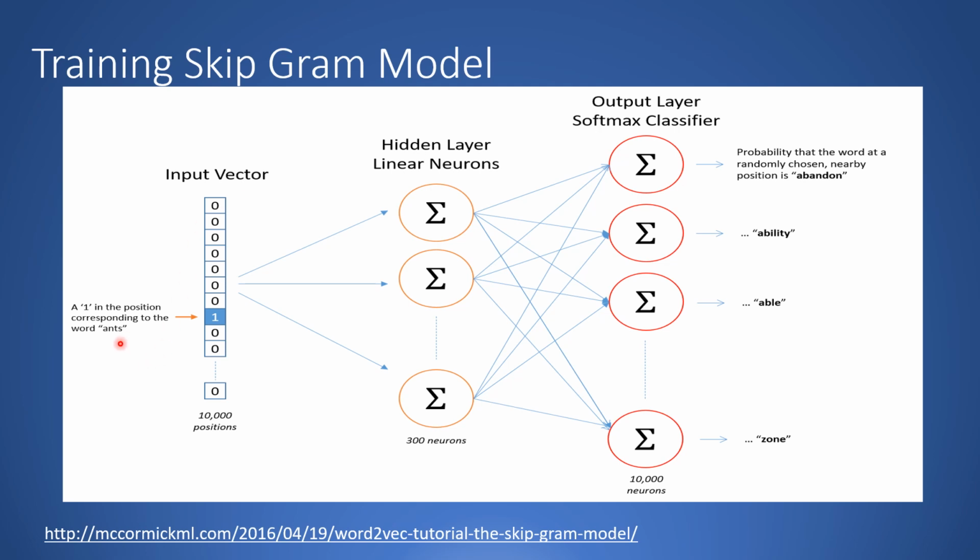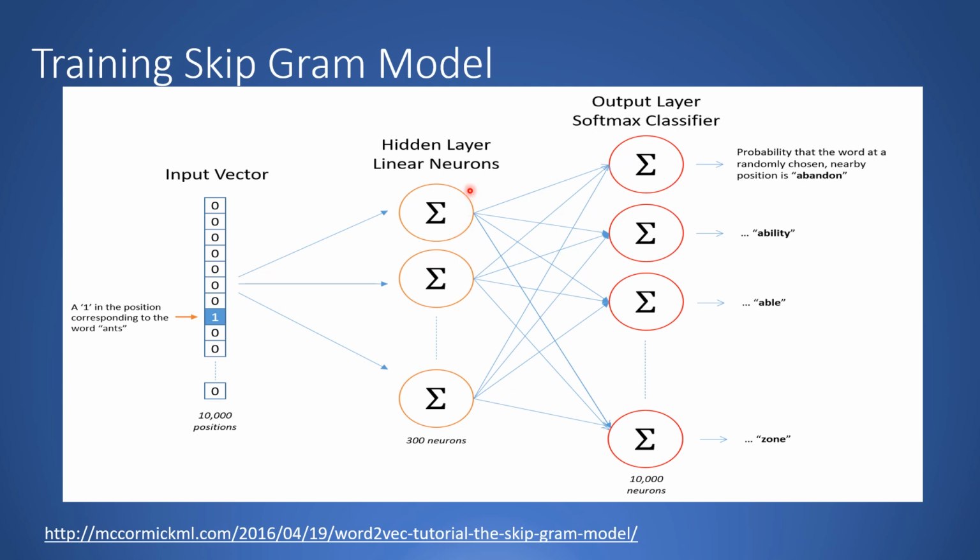For example, if the index of the word ants in these 10,000 words is 300, then in the 300th position there will be a 1 in the one hot encoding vector and all the other positions will be 0. So this one hot encoding vector is a representation of the word ants.